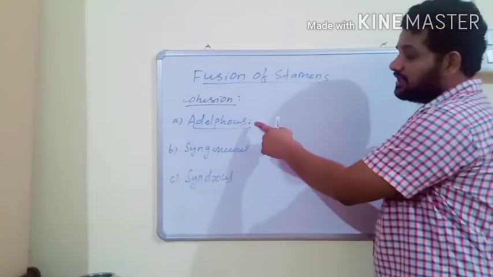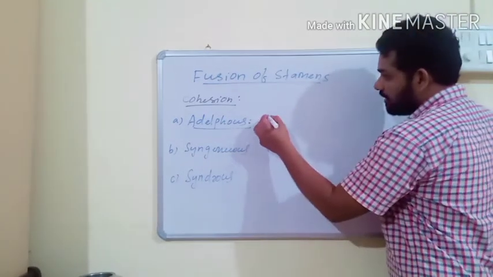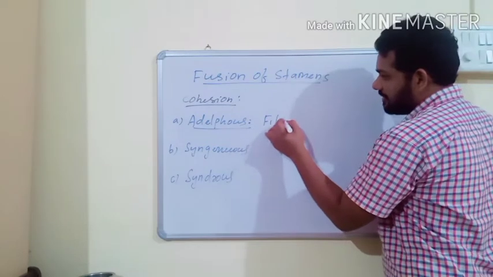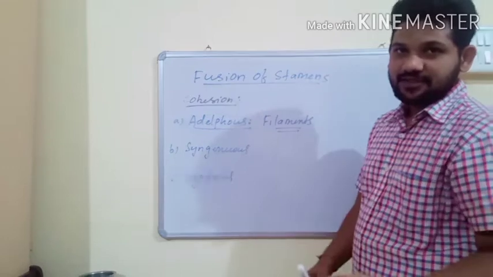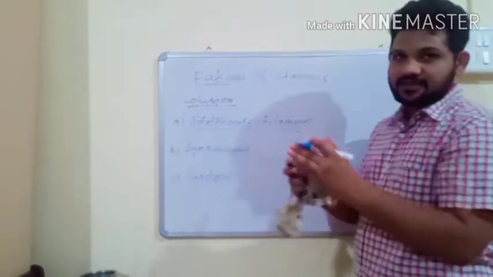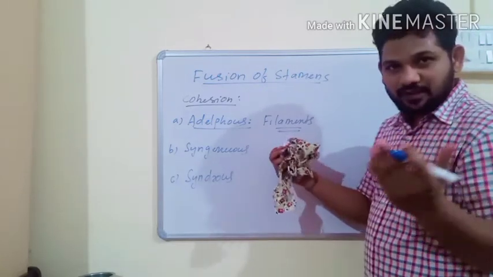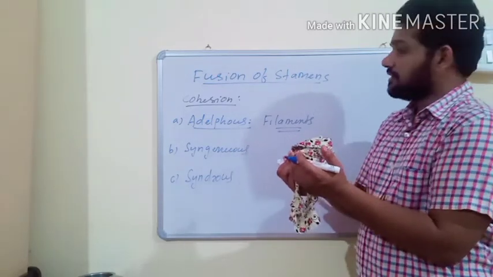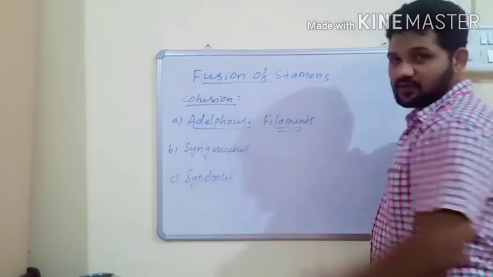Adelphous means in this type the stamens are fused in only the filament region. That means all the filaments of stamens. If for example androecium has 5 stamens and each stamen has a filament, then the filaments of all the 5 stamens are fused. If the filaments of all the stamens are fused, then the cohesion of stamens is known as adelphous.